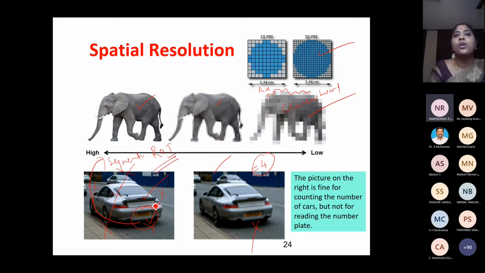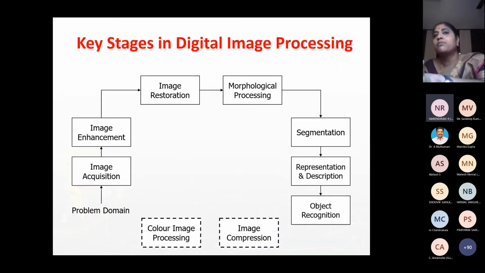My region of interest is what? The nameplate. So I am only bothered about this. This is what I mean by region of interest. I have to segment or identify that particular portion alone, because I have to do further processing only on this region, not on these regions. So these are background for me. I am not bothered about the background. I am bothered only about this region of interest. That is what I mean by segment the region of interest.